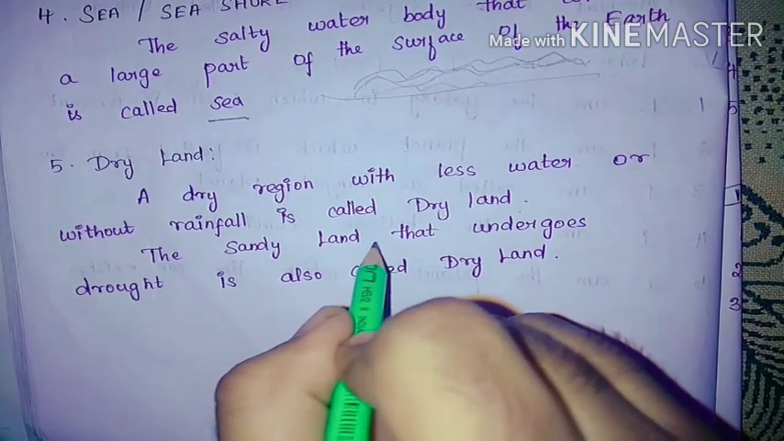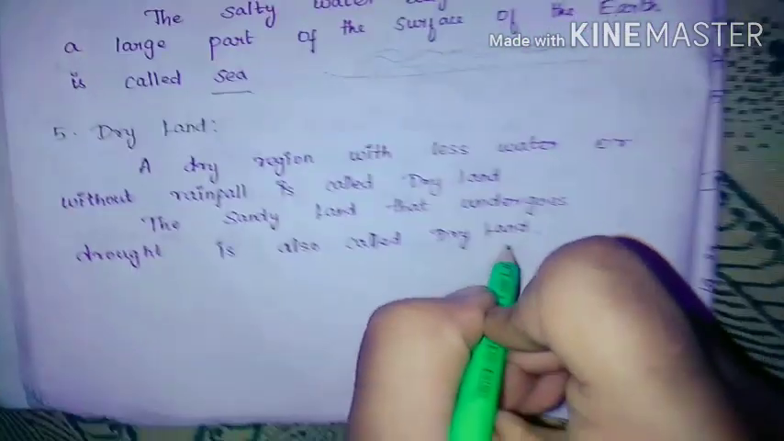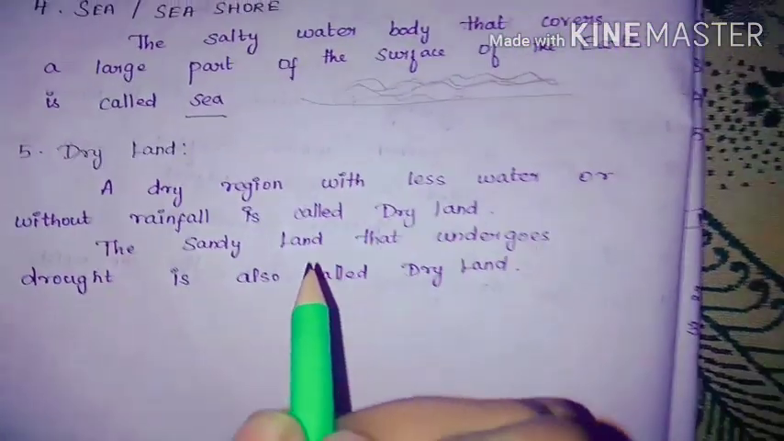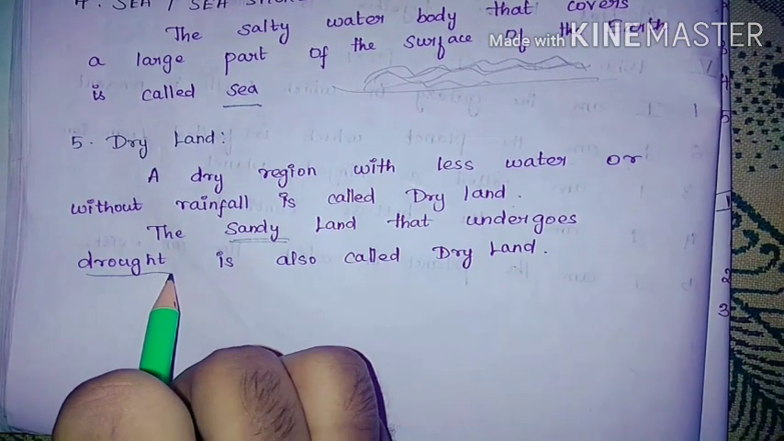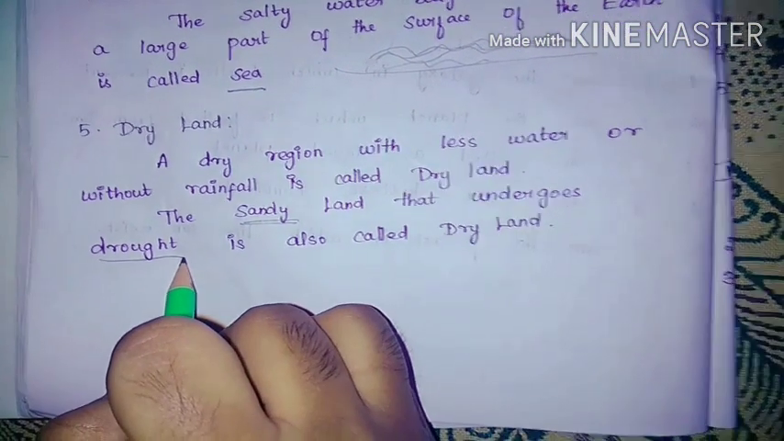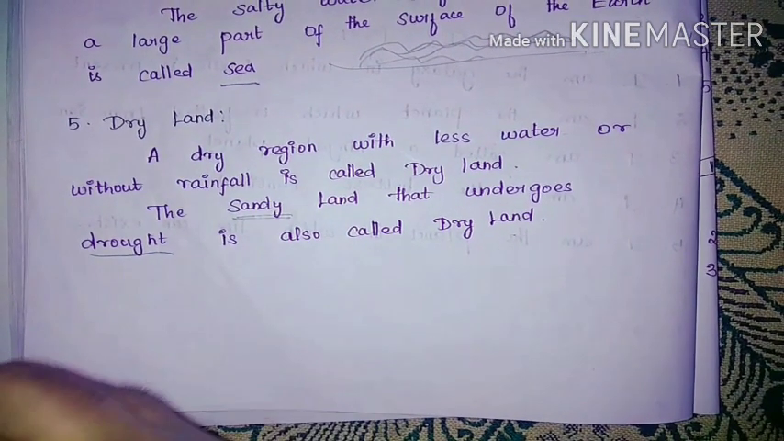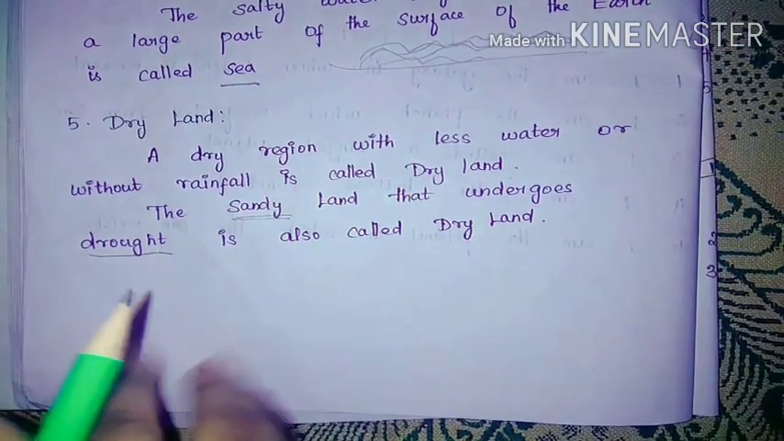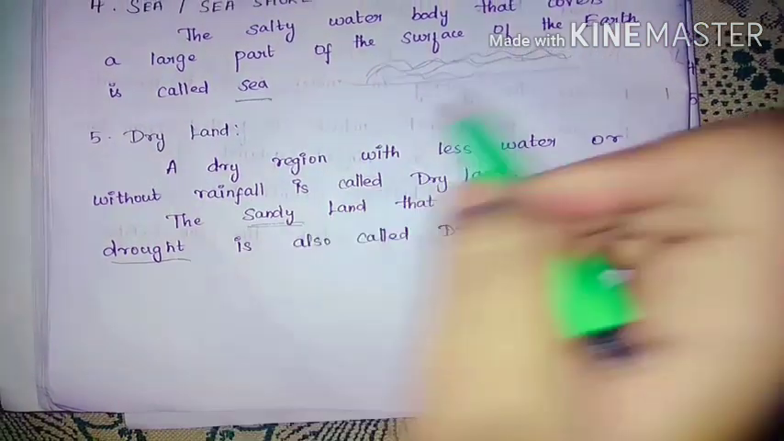The sandy land that undergoes drought is also called as dry land. So the dry land will be mostly the sandy texture. Drought means it doesn't have any water content, so it becomes very dry. So that part of land, that appearance of land is called as a dry land.